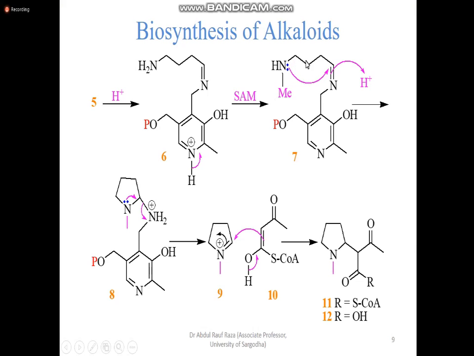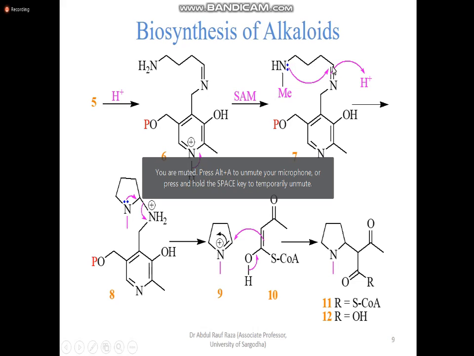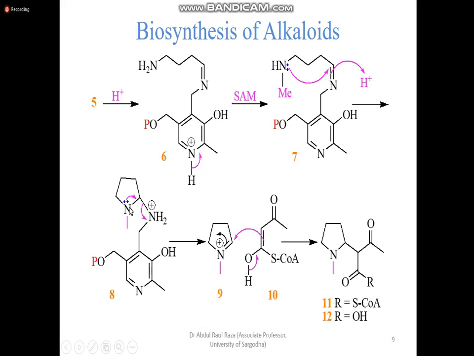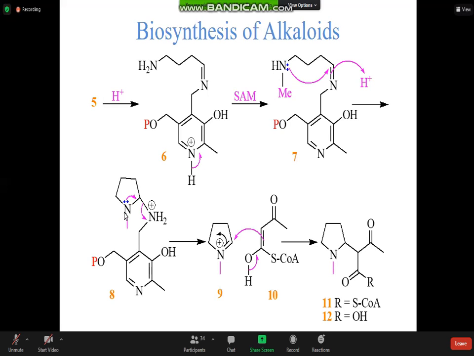You see, 1, 2, 3, 4, 5. So a 5-membered ring is formed. So this results in the formation of this 5-membered ring. This nitrogen has a methyl and a hydrogen, positively charged. Once it is positively charged, it leaves one H positive ion. It consumes one H positive ion.